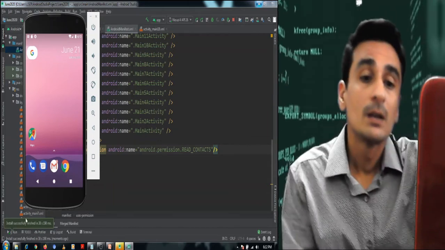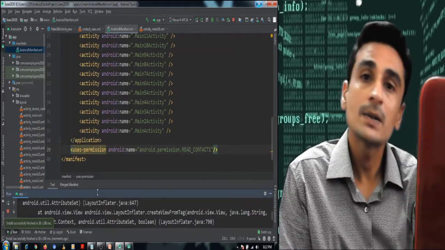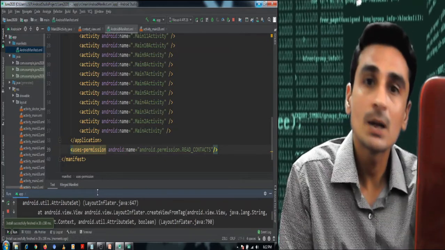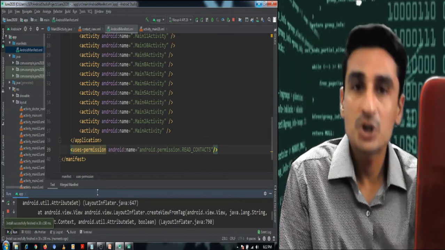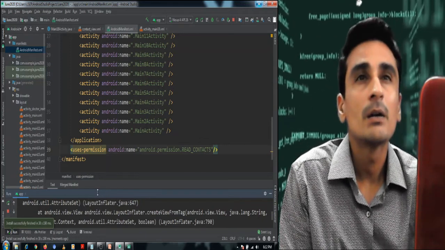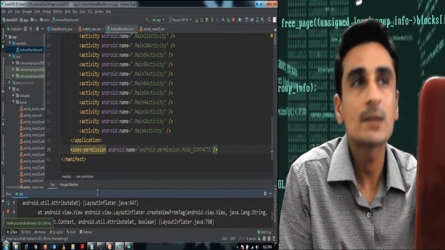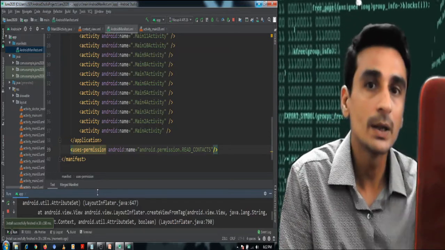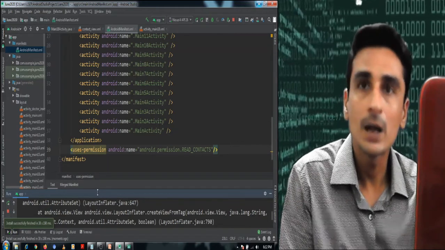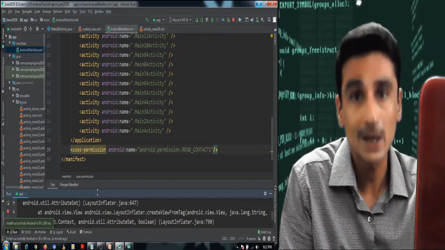Again, if you remember, while discussing messaging applications, the telephony API and location based services, we were implementing permissions in two ways. We were applying permissions in the manifest file, and we were also implementing them on the fly.